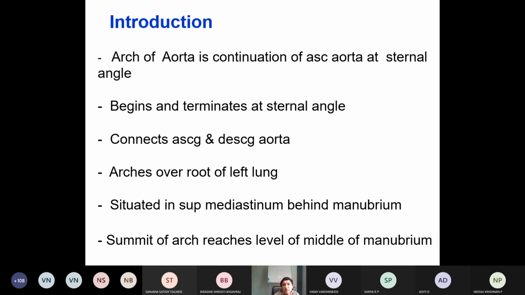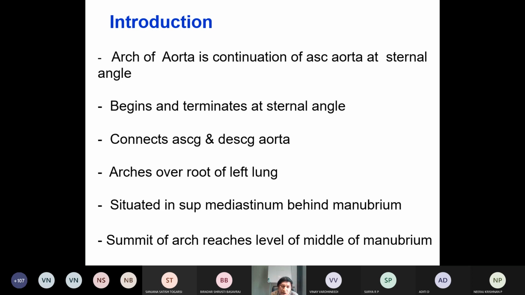Now come to the arch of the aorta. It is a continuation of the ascending aorta at the sternal angle. It begins and terminates at the sternal angle, that is the angle of Louis, T4 level. Don't forget, it's very important. The arch of the aorta connects the ascending and descending aorta.